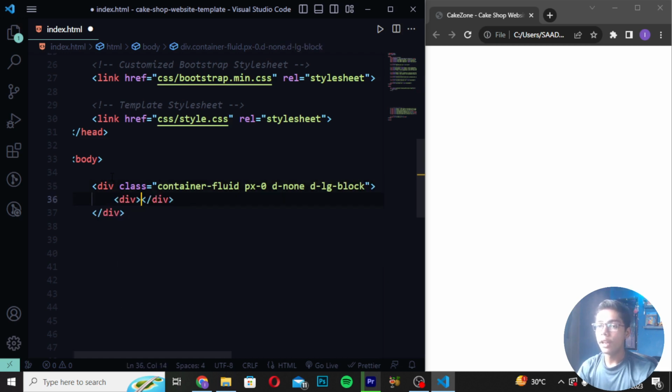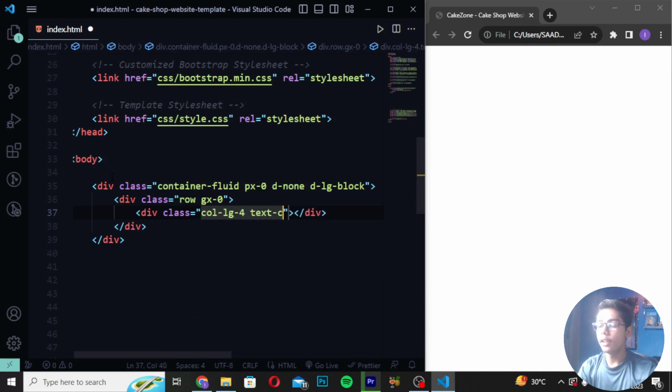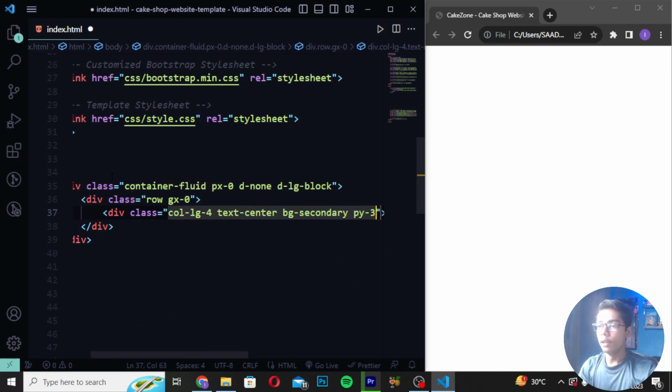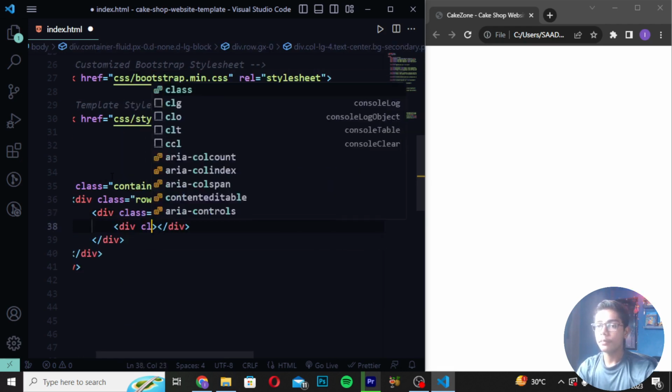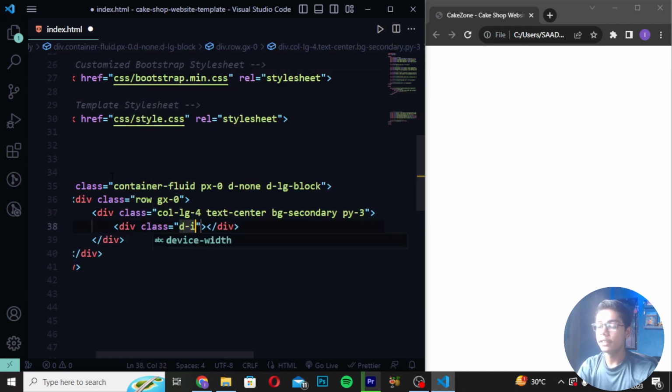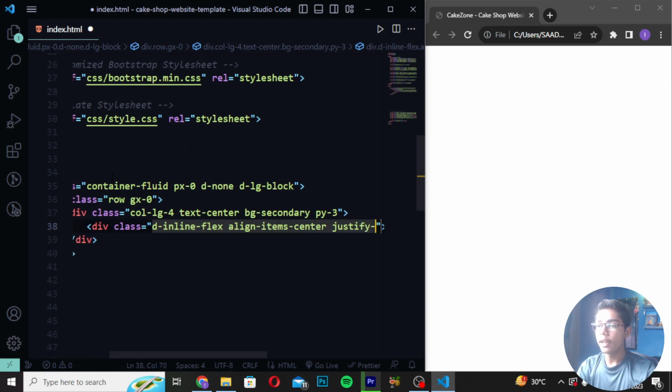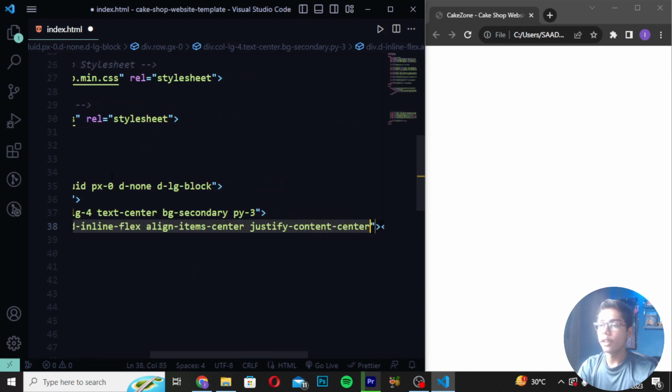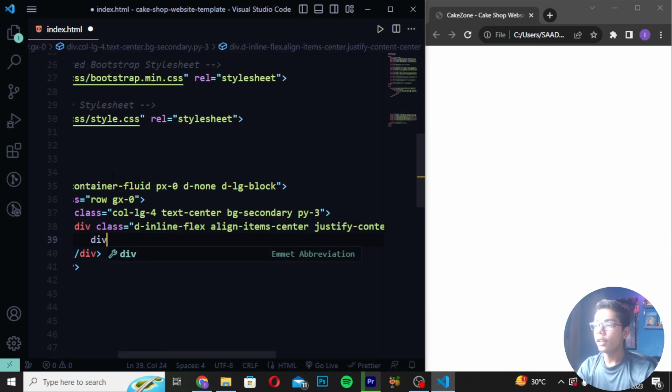Then you have to create a div class, and in this div class I will write row g-0. Then you have to write a div class again, and here I will write col-lg-4. Then create text-center and bg-secondary, then py-3. Then create another div class as d-inline-flex, and I will write align-items-center. Then create justify-content-center. Then you have to create an i tag.